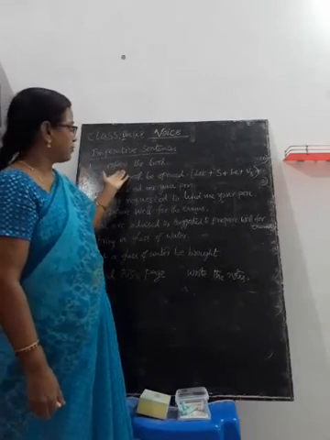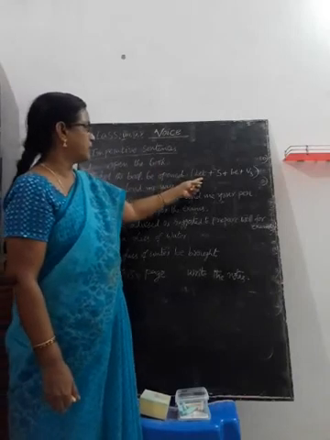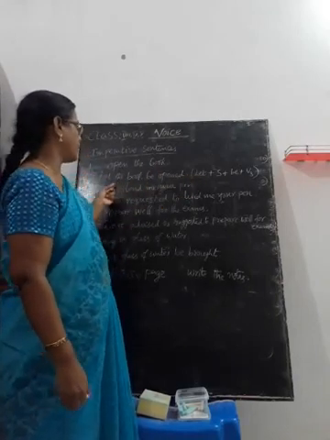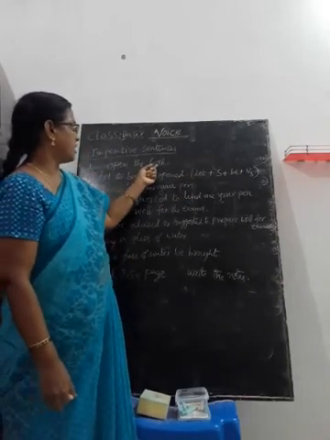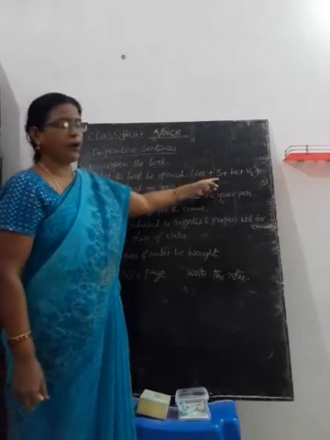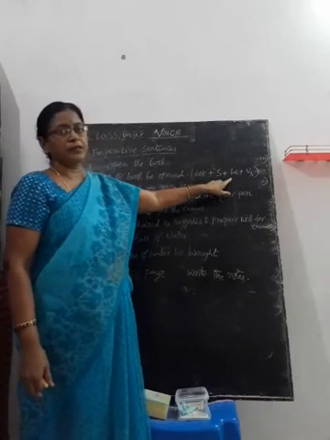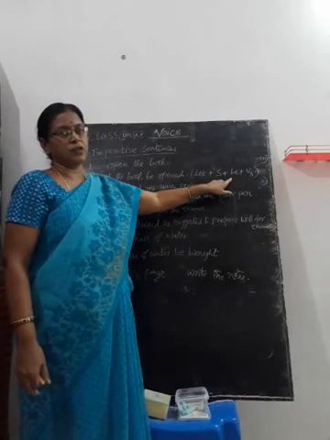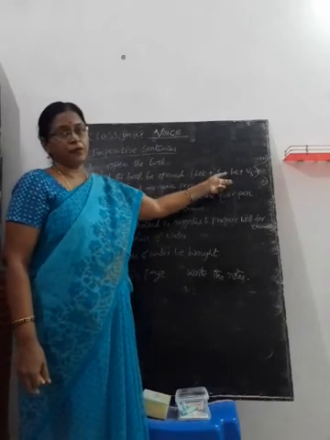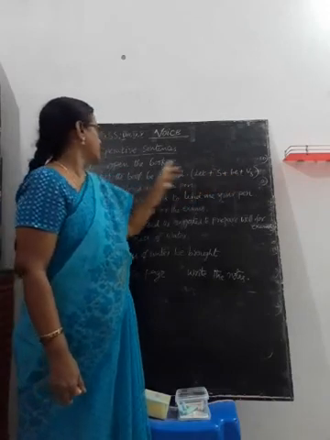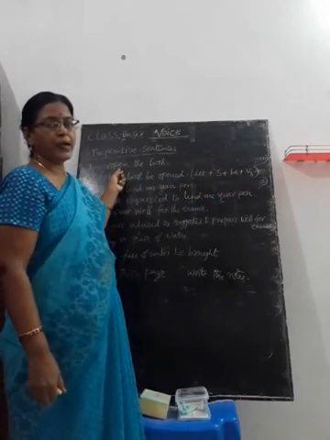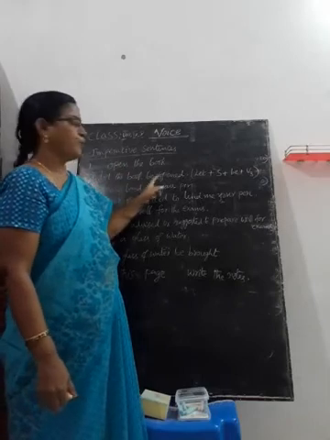While changing active to passive, we have to begin the sentence with let for imperative sentences, and this object becomes the subject. Whether present tense or past tense, am, is, are, was, were, we directly write be here plus V3. Open, opened, opened. Let the book be opened.